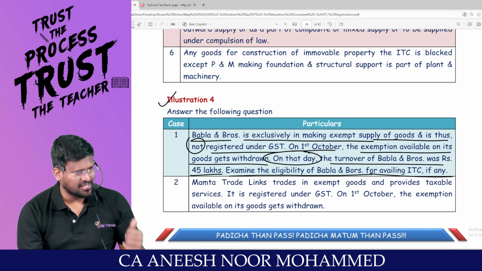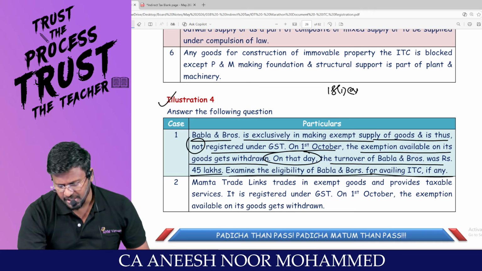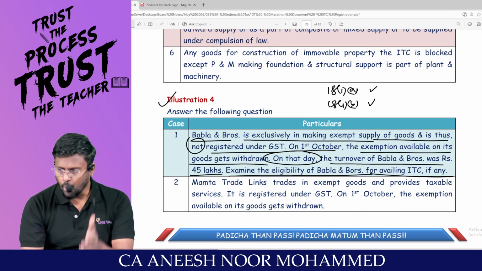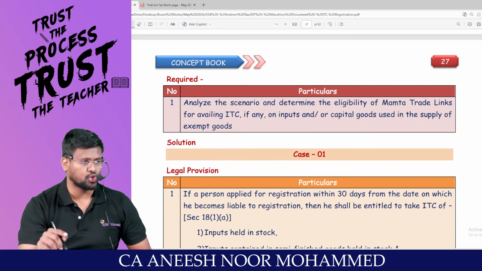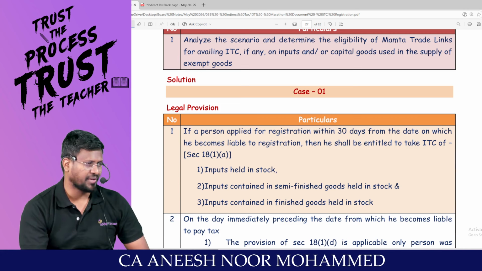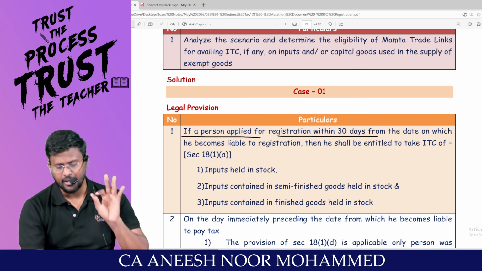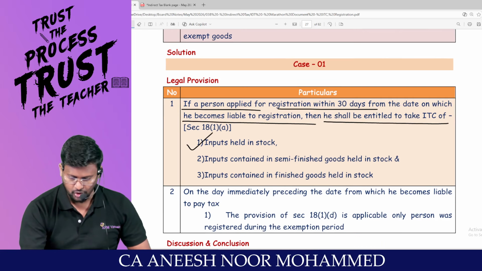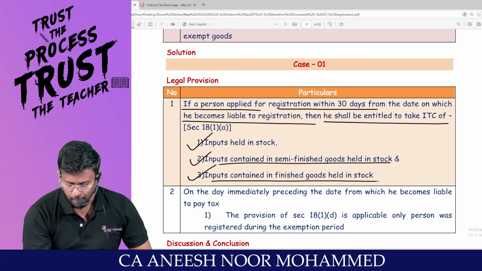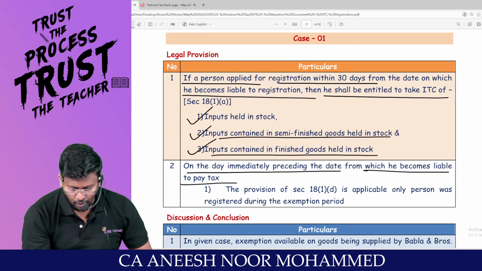Sir, they have to take the registration, sir. Yes, sir. That means we are having Section 18(1)(a) and we are having Section 18(1)(b). Am I right? Sir, till now I was an unregistered person. I'm going to become a registered person. If that is the case, GST available on all the inputs, input services and capital goods, you are entitled to take ITC. Sir, if a person applied for registration within how many days from the date on which he became liable to registration, then he shall be entitled to take ITC of input held in stock, input contained in semi-finished goods, input contained in finished goods, on the day immediately preceding the day from which he became liable to pay.